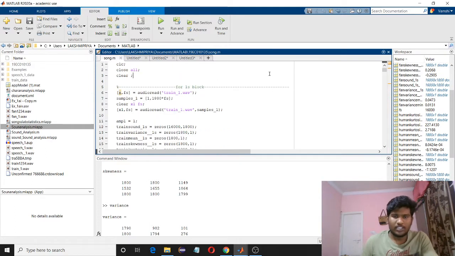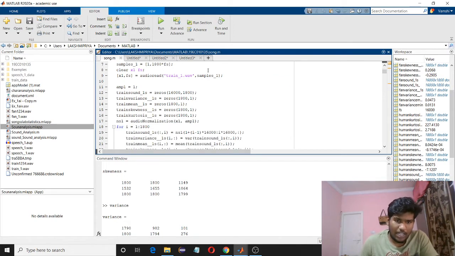So what we'll be doing is we'll take 1 hour of each sound. In 1 hour, for the first 30 minutes we'll calculate all 4 statistical parameters and calculate the maximum and minimum for the 4 statistical parameters, and will verify the second 30 minutes data with the first 30 minutes data. So considering 1 second as one sample, for 30 minutes we'll get 1800 samples.